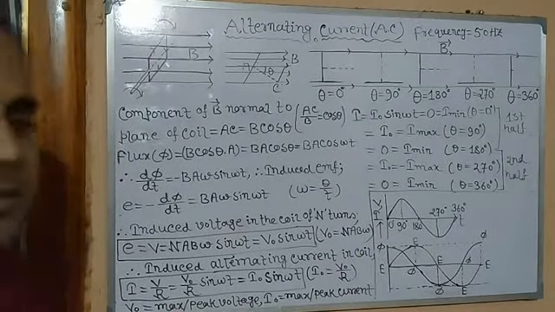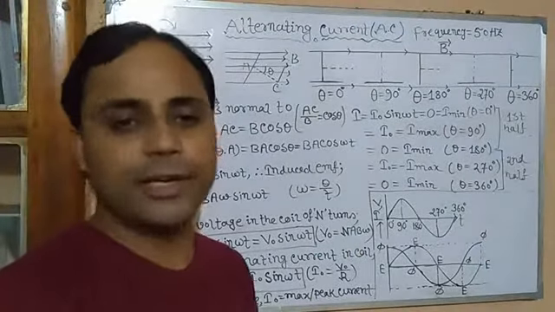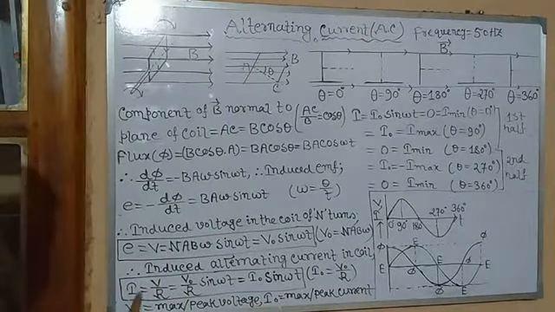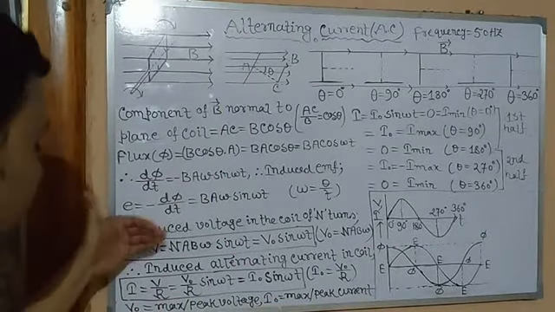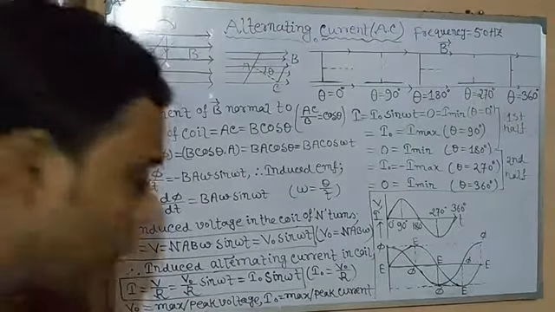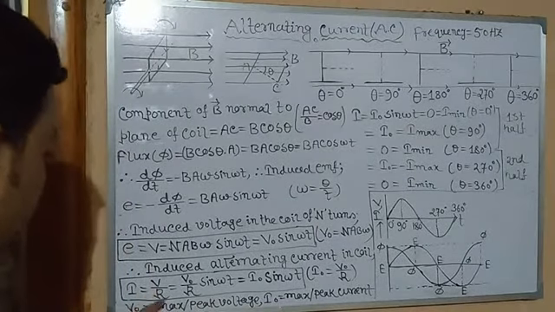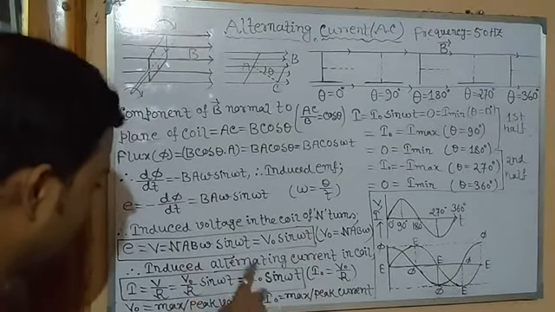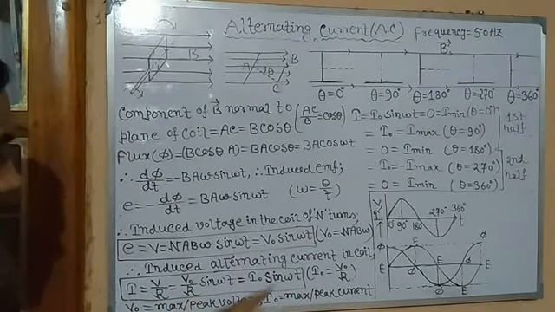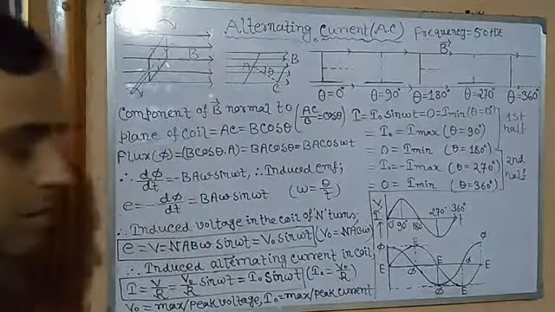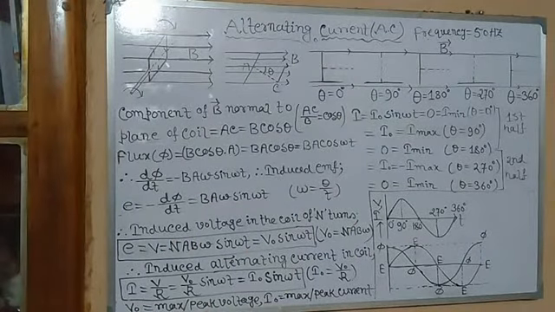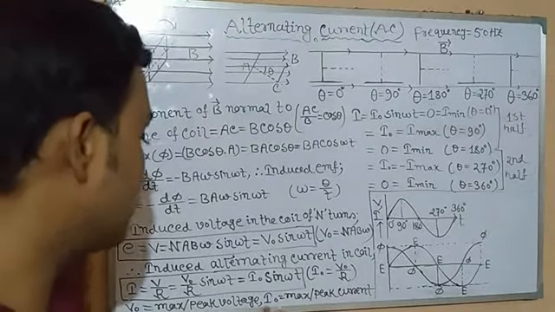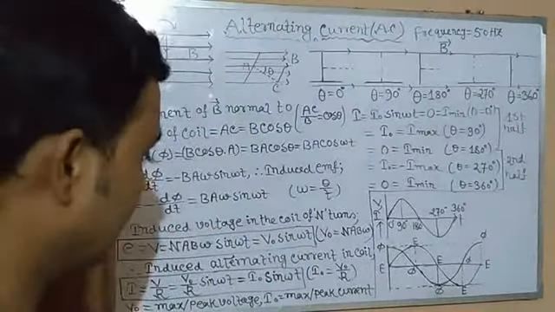Since voltage is induced, obviously the next step is that we will get some induced current. Now the induced alternating current in the coil is I equal to, according to Ohm's law, V by R, where R is the resistance of the coil. So V by R, what is V? That is V0 sin omega t by R. So V0 by R, we have written I0 sin omega t, where I0 is the ratio between voltage and resistance. Here V0 is called the maximum or peak value of voltage, whereas I0 is called the maximum or peak current. Clear?